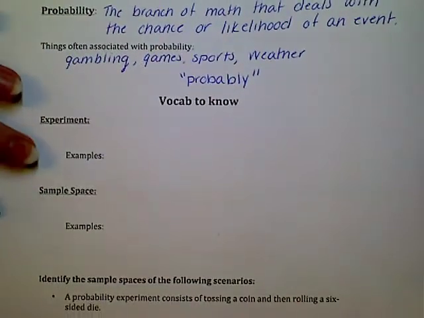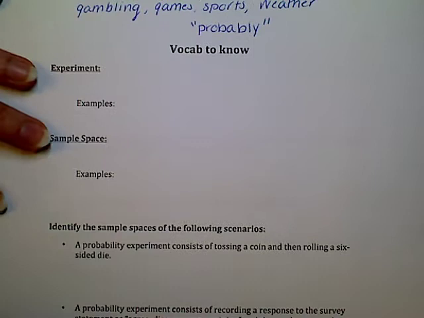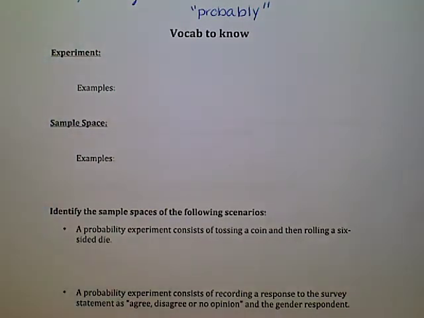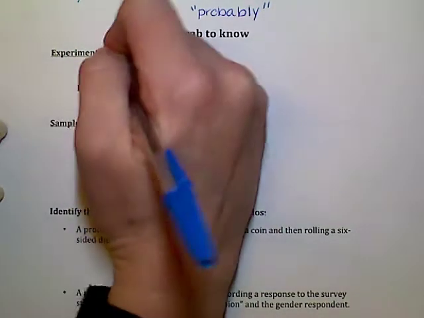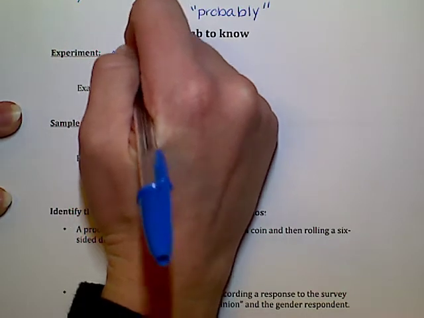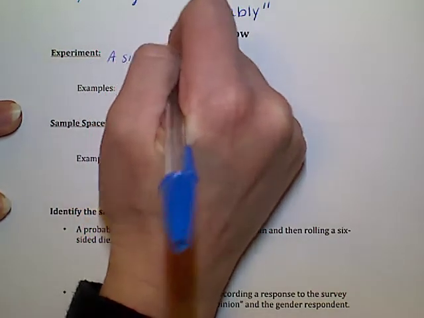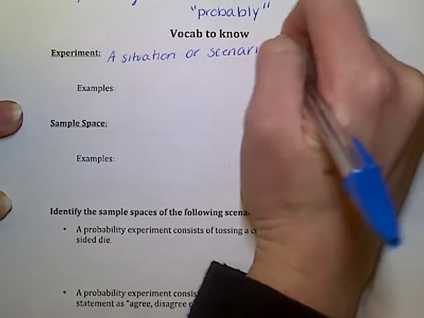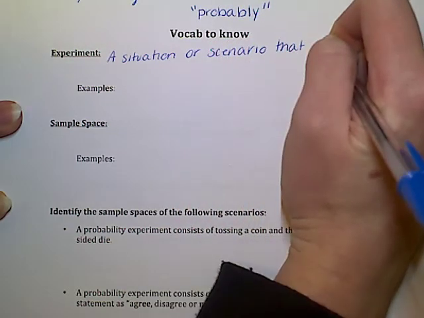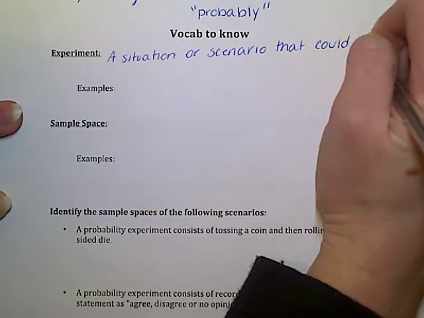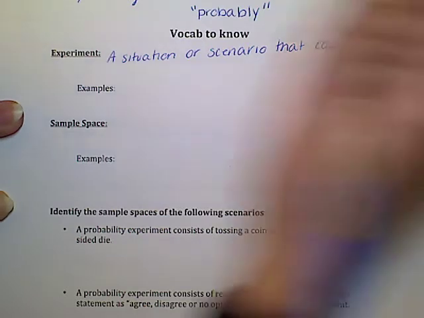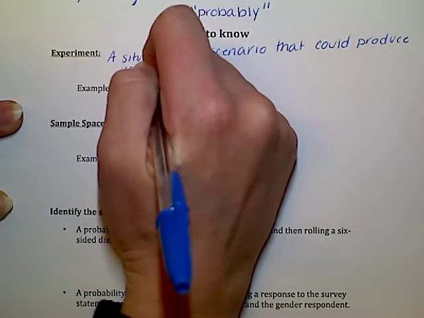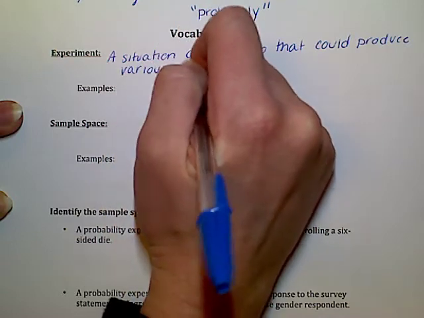Now, there's going to be some words that I use in this chapter, like the word experiment, so we want to know what that is. And I call it a situation or scenario that could produce various results.